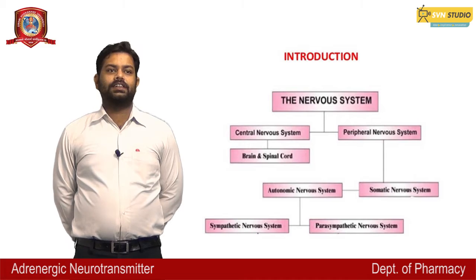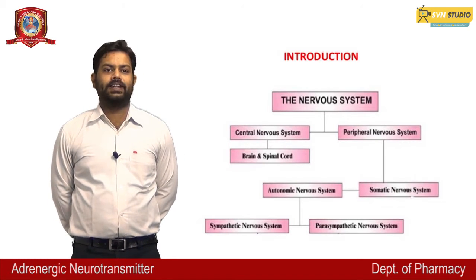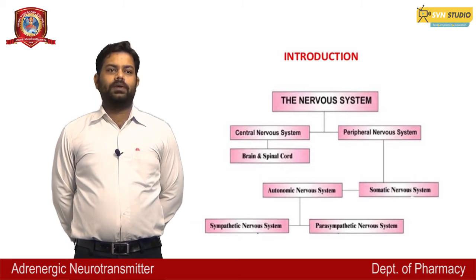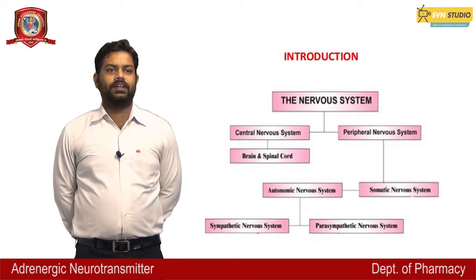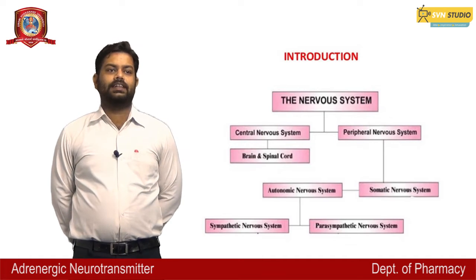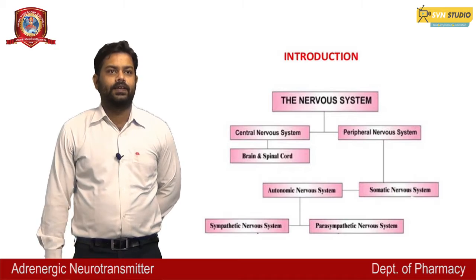In the central nervous system we have brain and spinal cord. In the peripheral nervous system we have the somatic nervous system and the autonomic nervous system, and the autonomic nervous system may be further classified into two, that is sympathetic nervous system and parasympathetic nervous system.